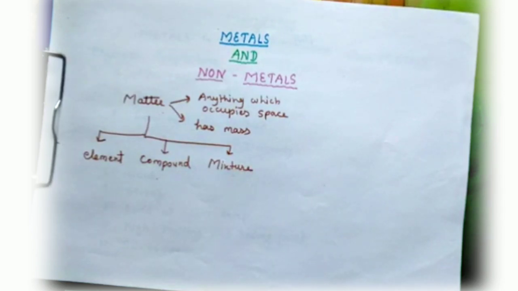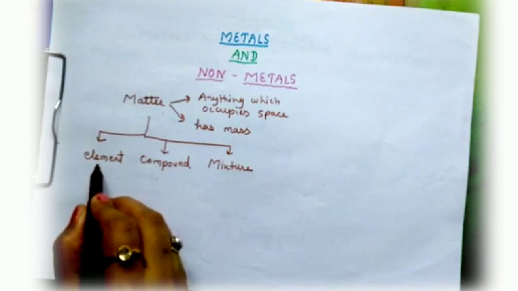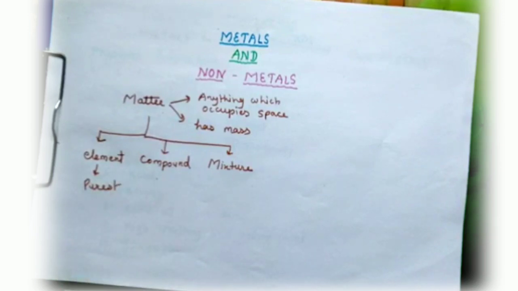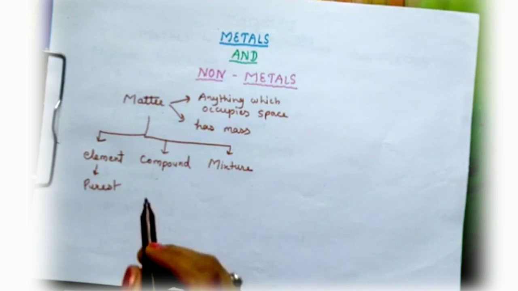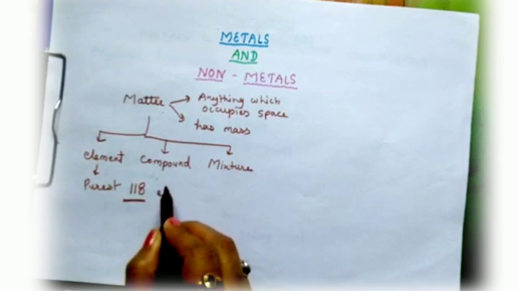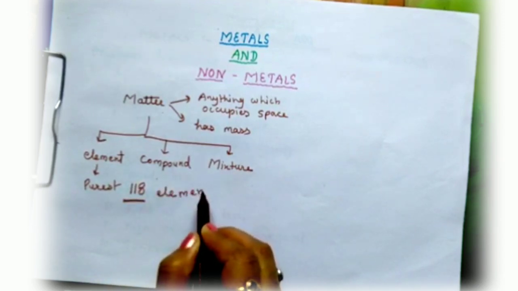What do you mean by element? Elements are the purest form of any substance. It is made up of the same kind of atom. There are 118 elements.